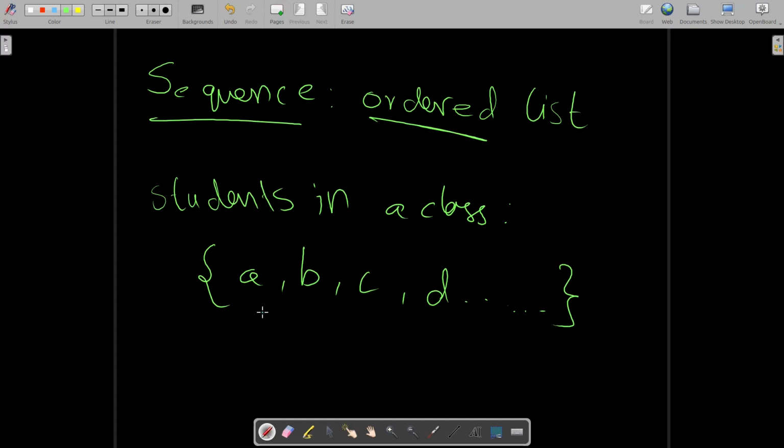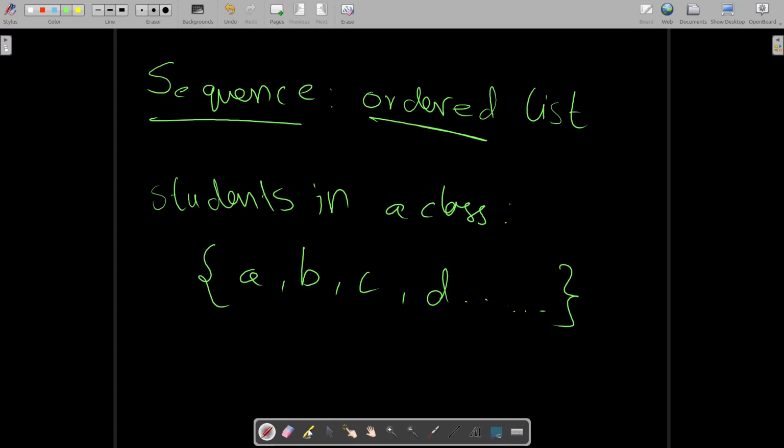Now the important thing is that the first student is A, the second is B, the third is C, and the fourth is D. What I mean by that is that the position of A is fixed, right? The position of A is 1, the position of B is 2, the position of C is 3. In a sequence, the position should be fixed.